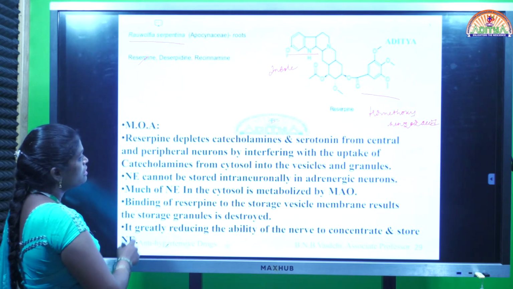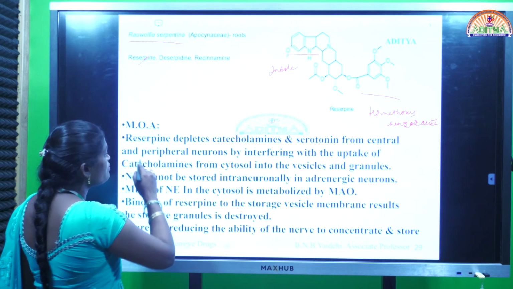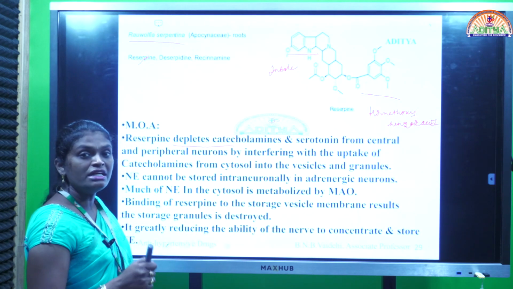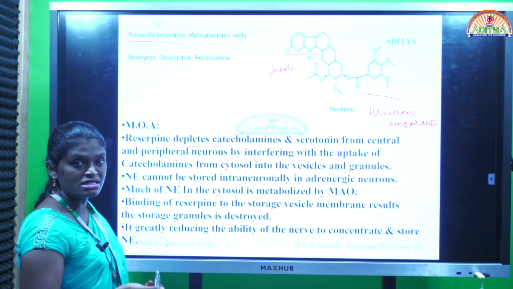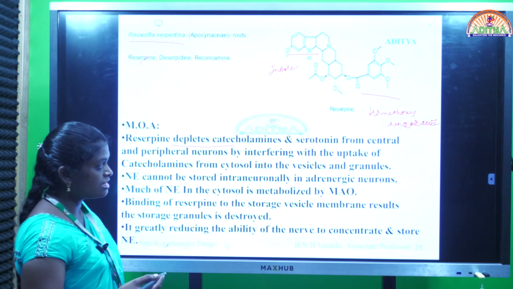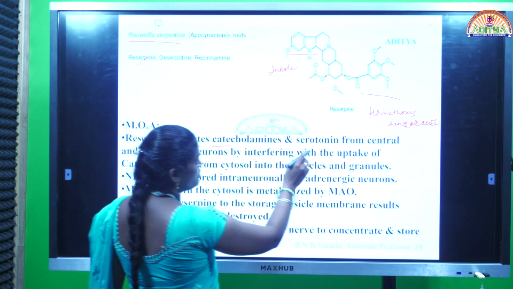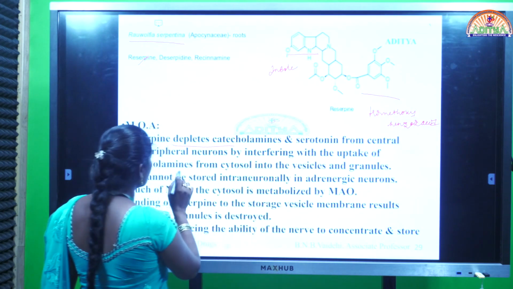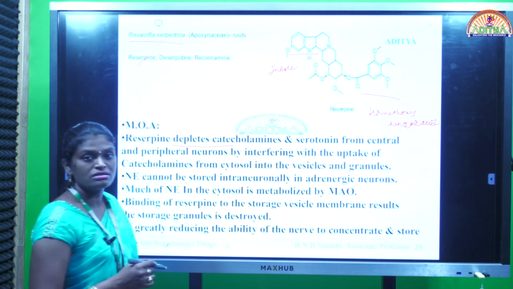Coming to the mode of action, how reserpine exhibits its antihypertensive effect: reserpine depletes catecholamines from the storage vesicles. How it depletes means by improving metabolism. In the cytoplasm, monoamine oxidase enzyme is available. By enhancing the metabolism, we can decrease the concentration of catecholamines. So it depletes catecholamines and serotonin from the central and peripheral neurons by interfering with uptake of catecholamines from the cytosol into the vesicles and the granules.